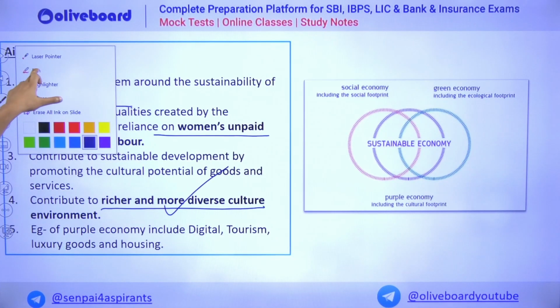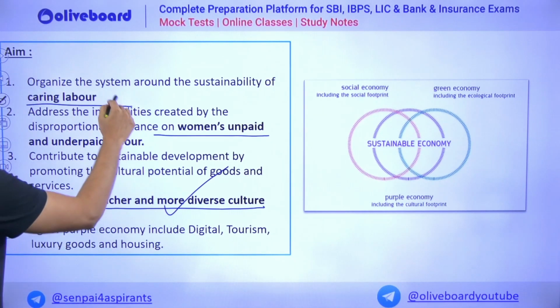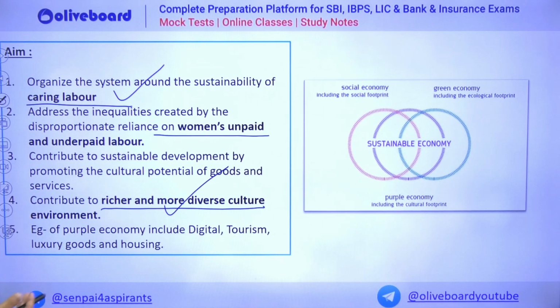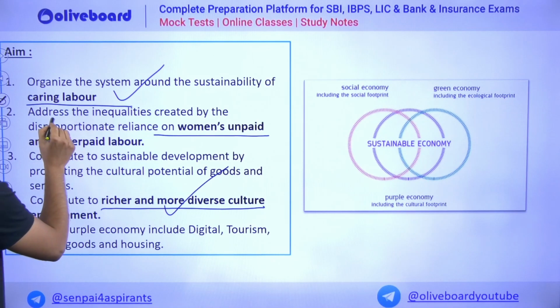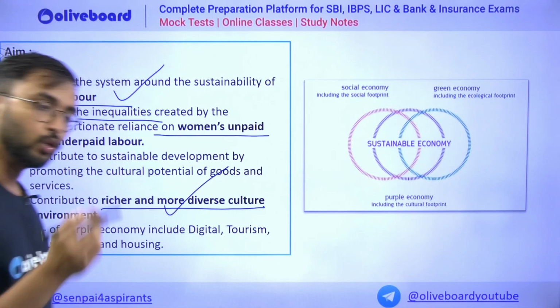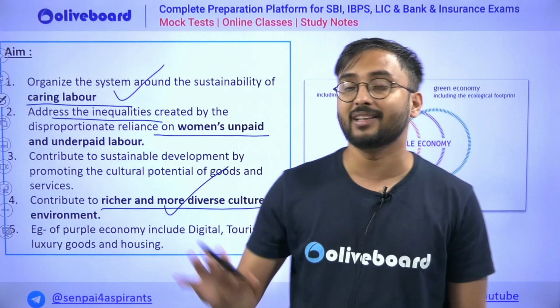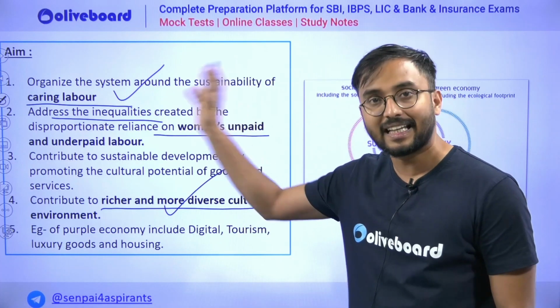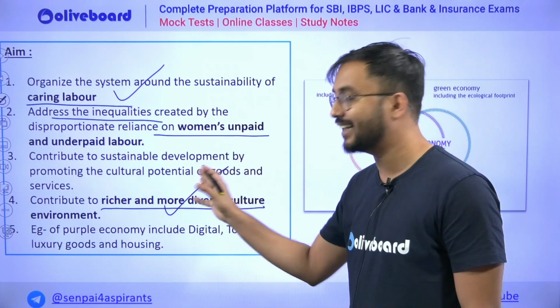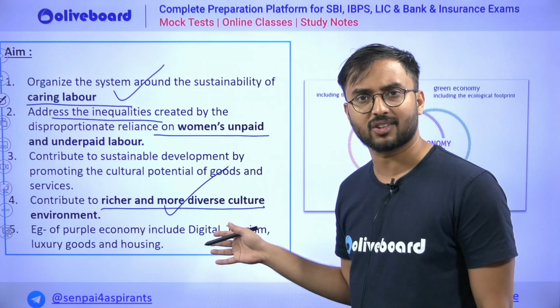What is the aim? Let's try to understand. First is organized system and sustainability of caring labor. Caring labor in the sense those people who are in the caring sector or doing whatever caring activities we discussed right now.